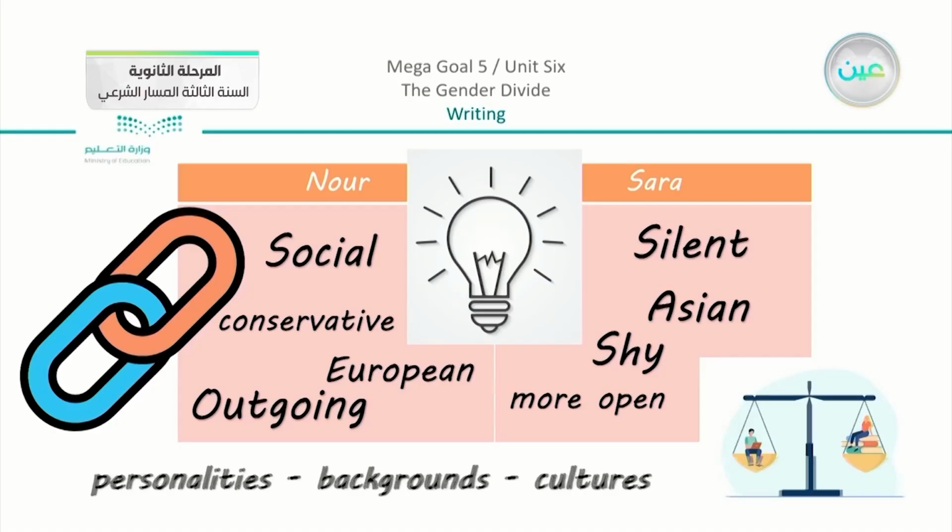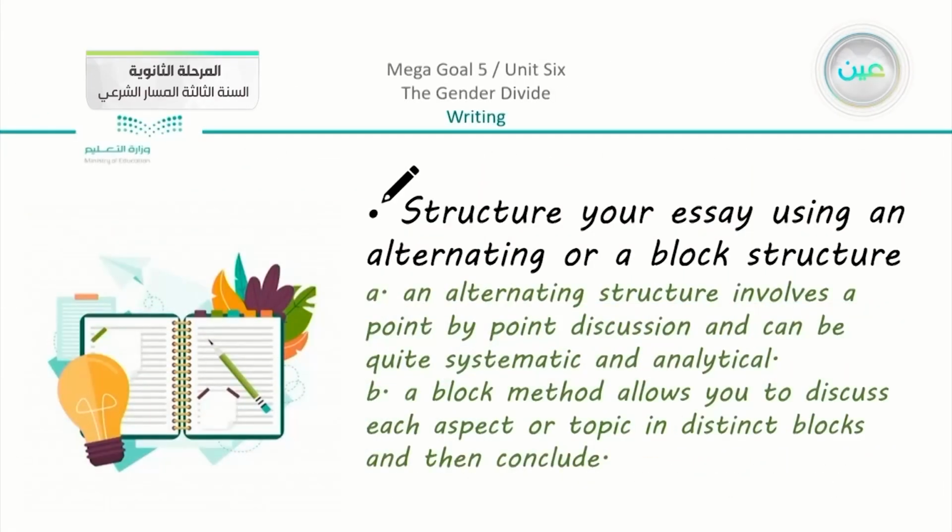So I have my ideas here, and I do know that I am going to compare between them in my comparative essay. So we have the structure in the book. We are back to the book. Here, structure your essay using an alternating or a block structure. So what does that mean? Now we have here, first of all, A.